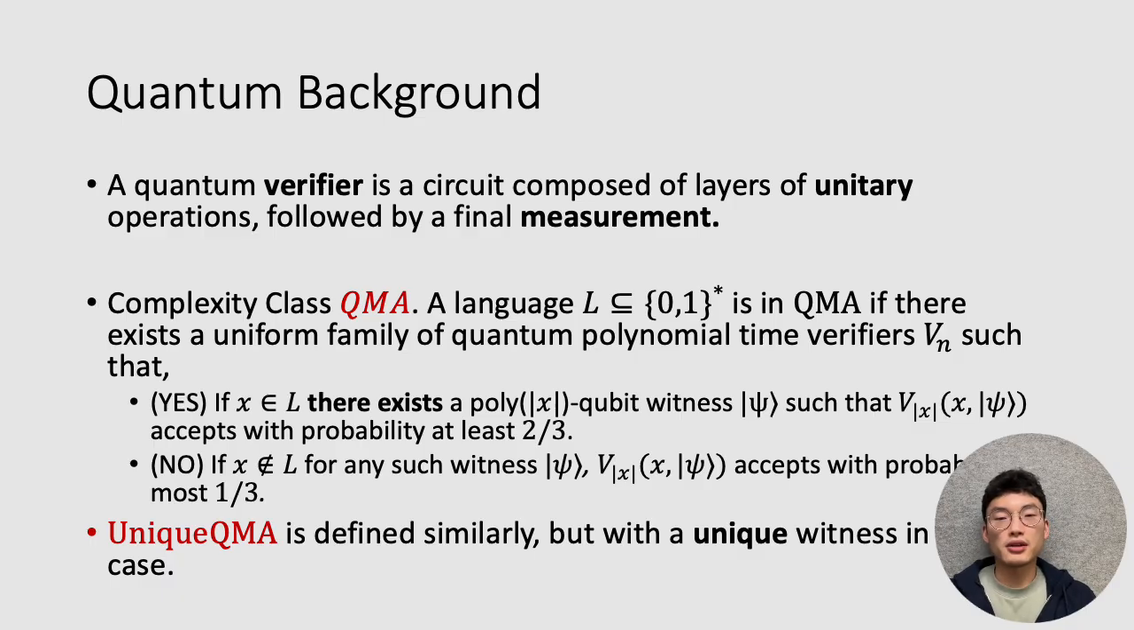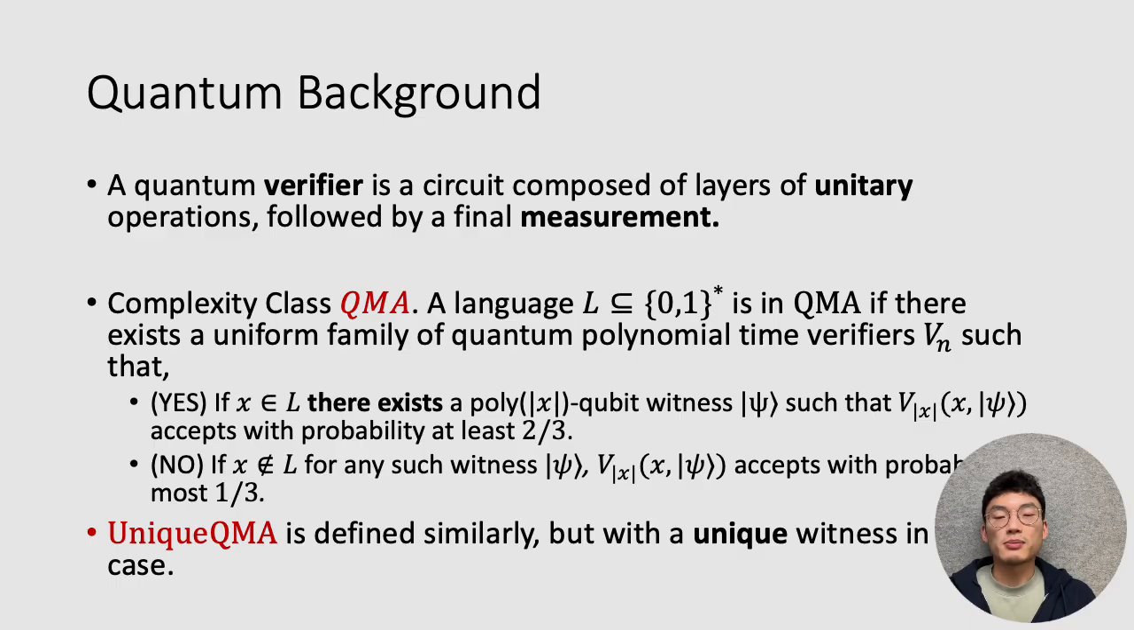A quantum verifier is a circuit composed of layers of unitary operations. A unitary operation is represented by a unitary matrix, which satisfies the property that U dagger, or U conjugate transpose, is equal to identity. So this captures the notion of quantum computation being given by reversible operations. And finally, the output of the quantum verifier is given by some final measurement that you take. This would, in general, be some kind of projective measurement.